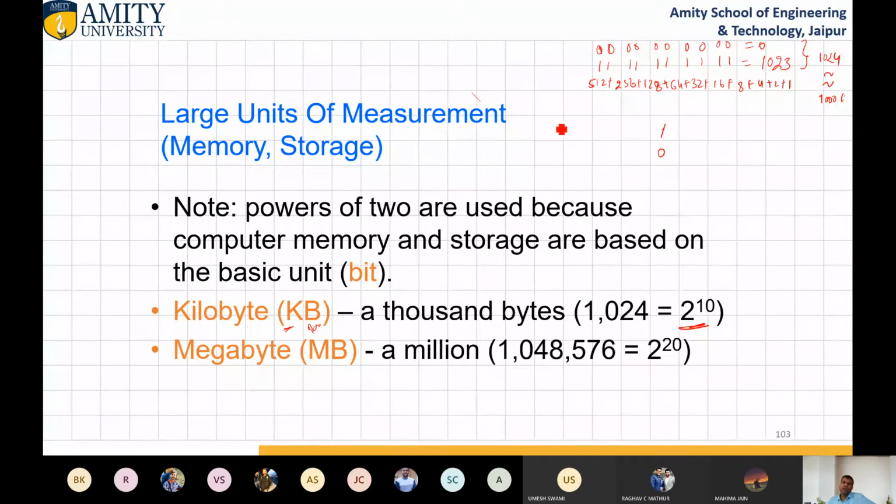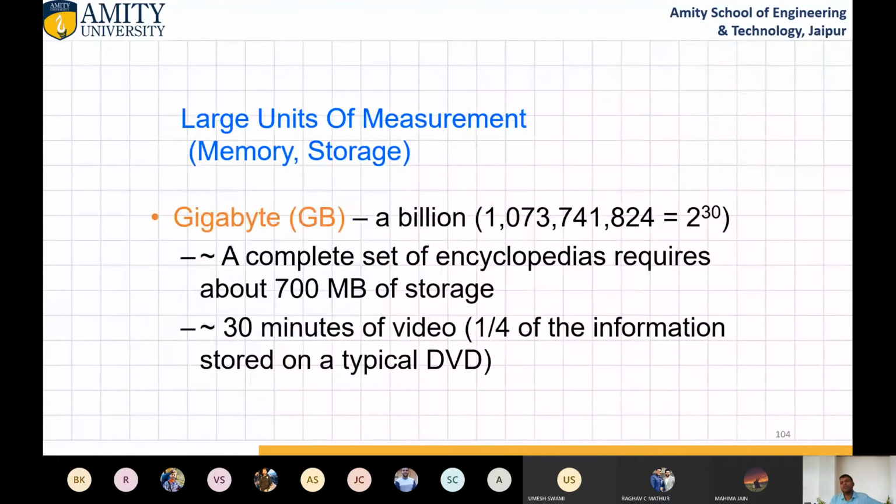Now come to megabyte. Suppose kilobyte is 2 to the power 10, then megabyte is 2 to the power 10 multiplied by 2 to the power 10. This will give you 2 to the power 20. So a kilo times a kilo equals a million. Now come to the next, gigabyte. Gigabyte is a billion, that is 2 to the power 20 multiplied by 2 to the power 10. So 1000 million equals 1 billion.